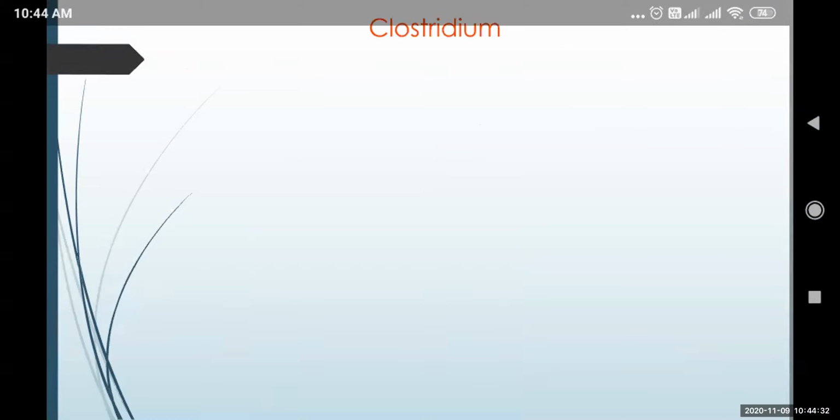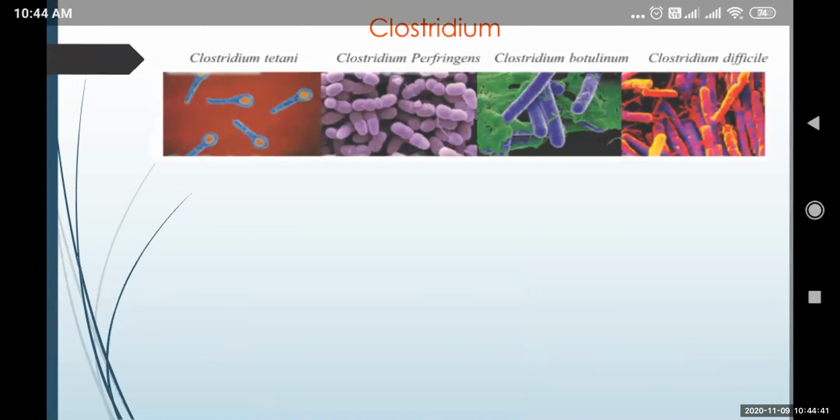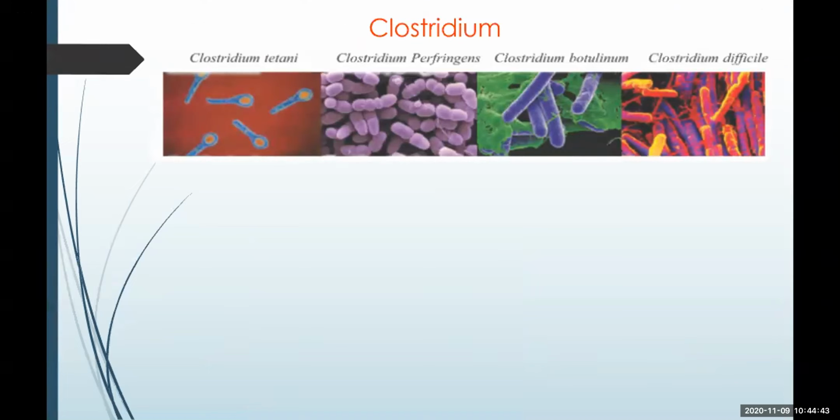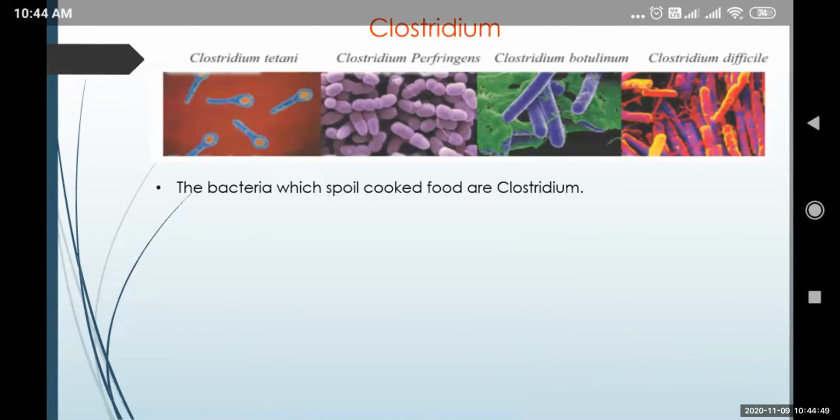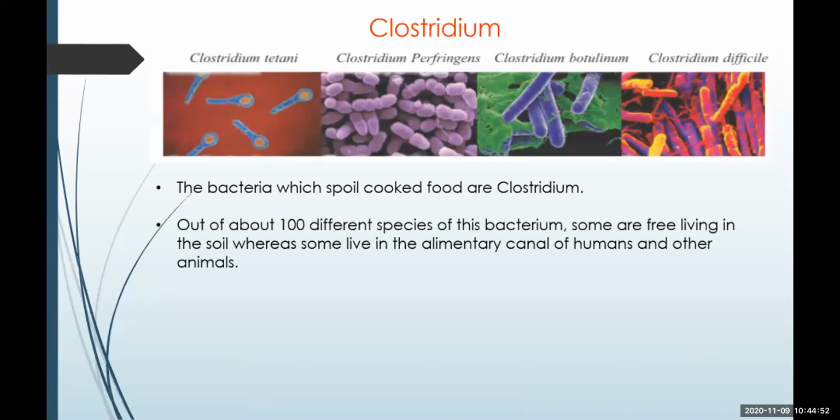Students, in our last class, we studied about the harmful bacteria known as Clostridium, which is responsible for causing food poisoning. There are hundreds of varieties of this bacteria. This is especially responsible for food poisoning. Some of them are found in the atmosphere. They are known as free-living microbes or free-living bacteria, while some of them are also present in the body of an organism, like in the alimentary canal of humans or other animals. And they are called